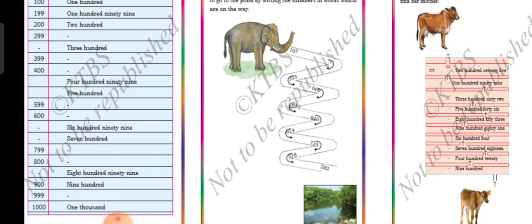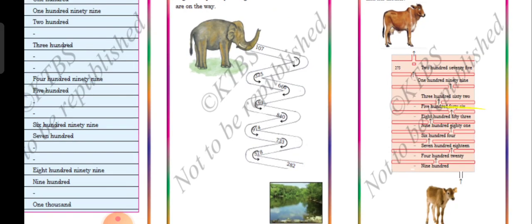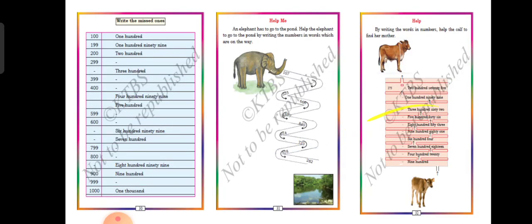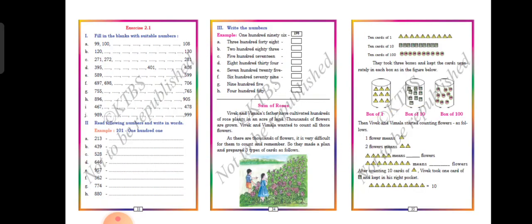See here, 199. So what should you write? 199. Next, 362. Next, 546. 853. So write like that and complete it. Okay, shall we move on to the next exercise 2.1? Fill in the blanks with suitable numbers.